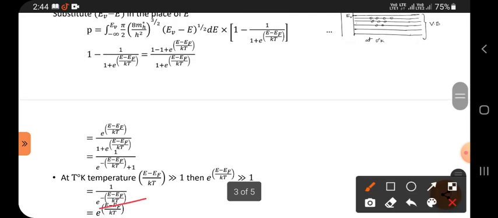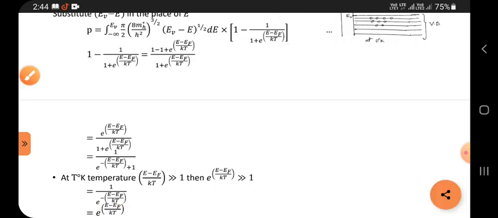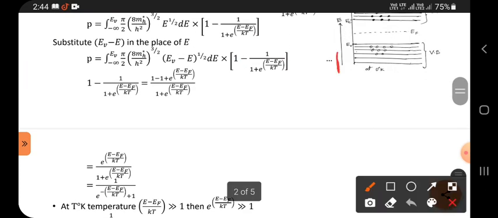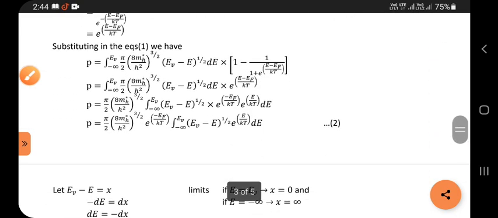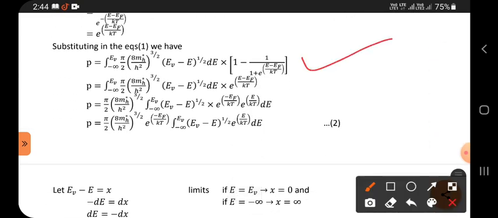This value is substituted in the place of this factor in equation 1. Now take the constants outside.